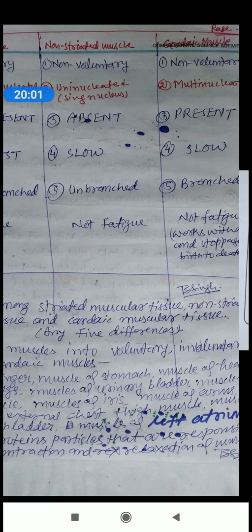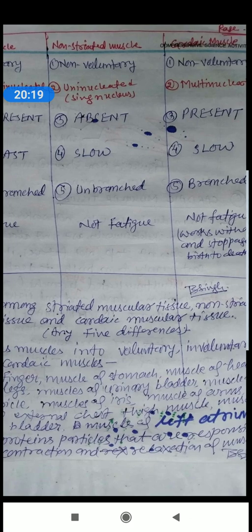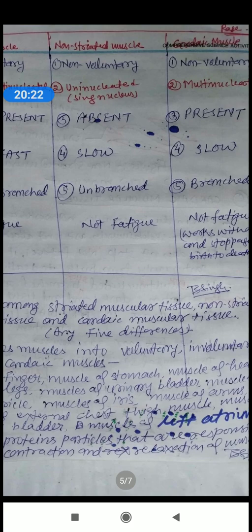Sixth, fatigue means tired. We cannot stand for 2 days, 3 days. Leg will be tired after 1 hour, 2 hours. But non-striated muscle, that is the muscle in the lungs, urinary bladder, does not fatigue, does not become tired. Cardiac muscle also does not become tired, works without any stoppage from birth to death.